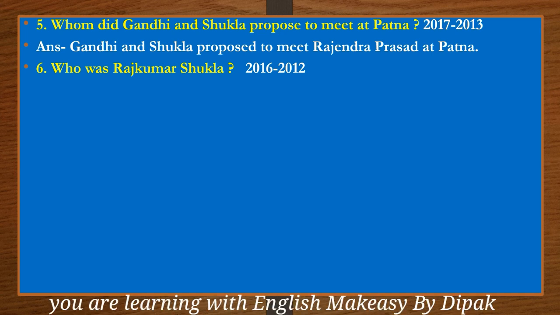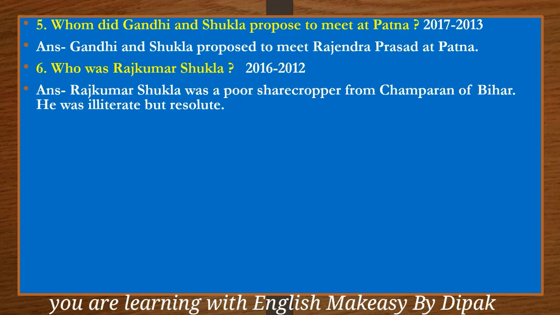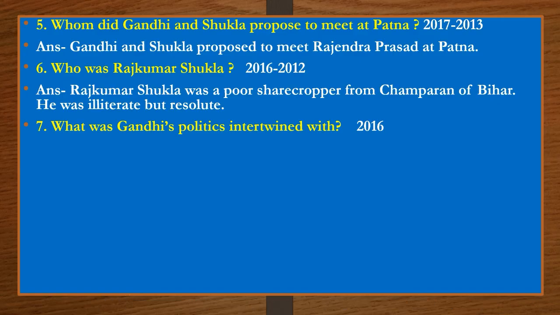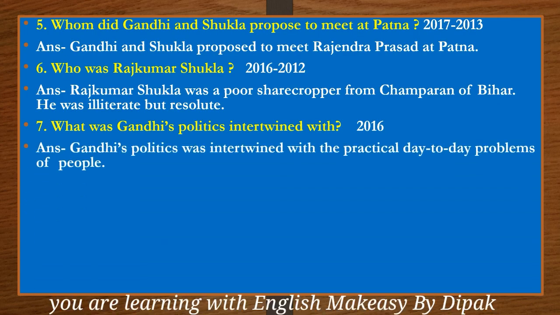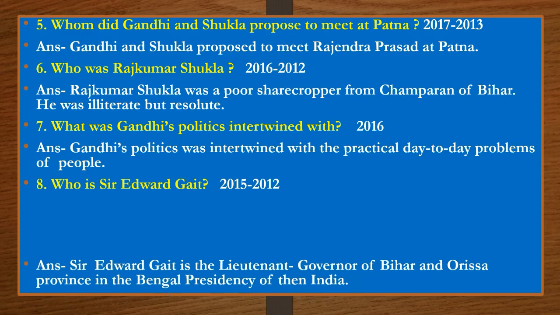Who was Rajkumar Shukla? Rajkumar Shukla was a poor sharecropper from Champaran of Bihar. He was illiterate but resolute. What was Gandhi's politics intertwined with? Gandhi's politics was intertwined with the practical day-to-day problems of people.